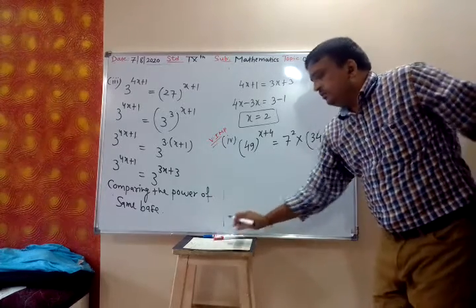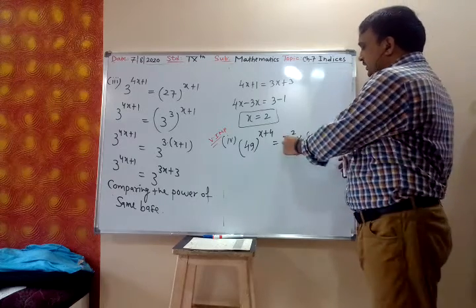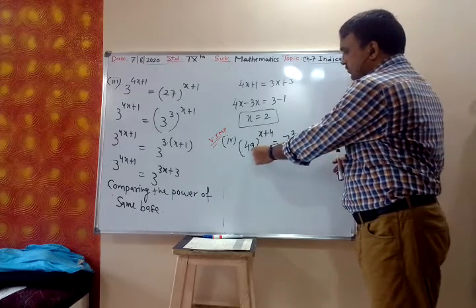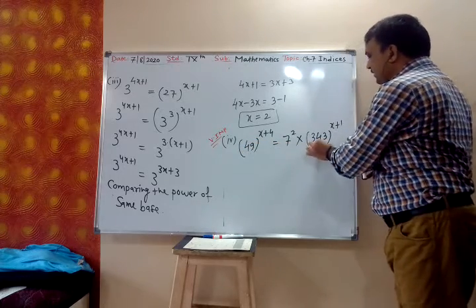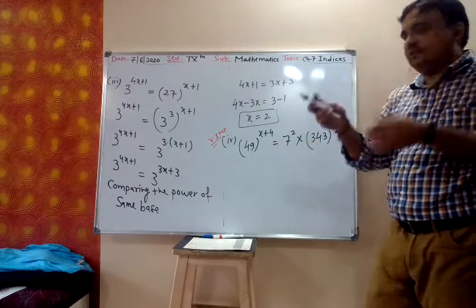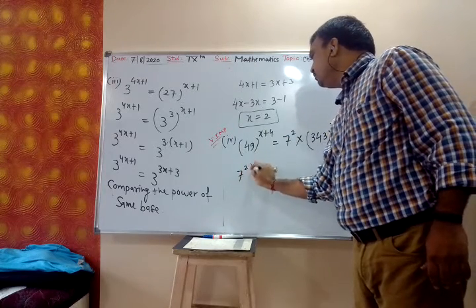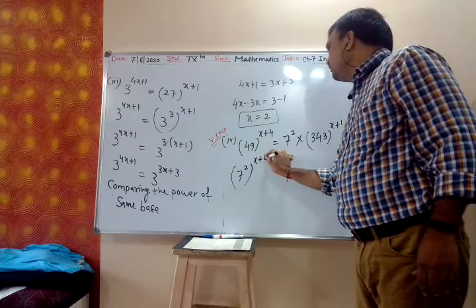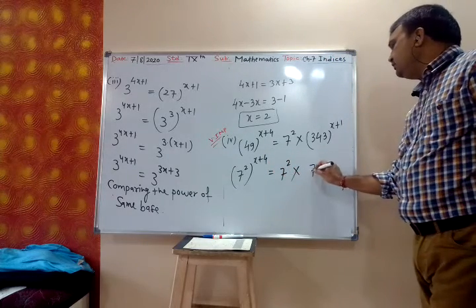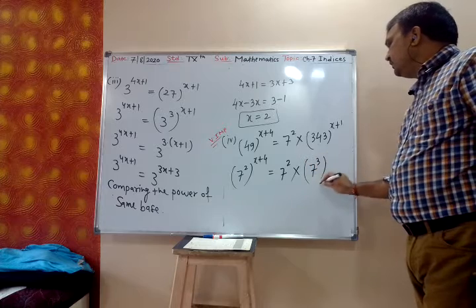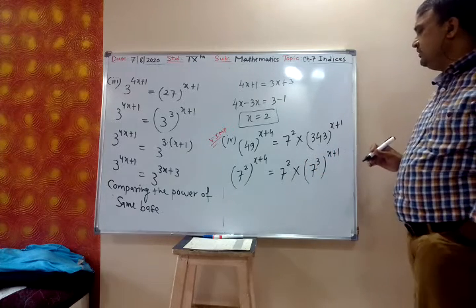So now you want to compare the power. Base is 7, this is 49, this is 343. So 49 and 343 we have to write in terms of base 7. So 49 I can write as 7 raised to 2, raised to x plus 4 is equal to 7 raised to 2 into 343, I can write 7 raised to 3. Are you getting? 7 into 7 is 49, 49 into 7 is 343.